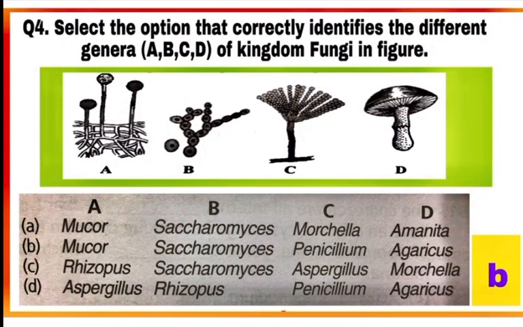Question 4. Select the option that correctly identifies the different genera A, B, C and D of kingdom fungi in the figure. Option B is correct. Figure A is Mucor. Figure B is Saccharomyces or yeast. Figure C is Penicillium and figure D is Agaricus. So, mark B as a correct answer.